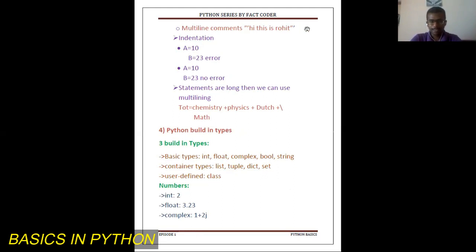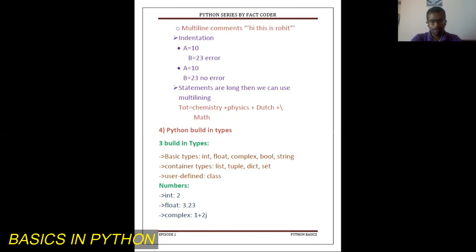Indentation. Indentation plays a very important role in Python. If the indentation is not done properly, it throws an error and sometimes it becomes difficult for us to rectify it. I have given you two examples, a equal to 10, b equal to 23. Here the indentation is not done properly. If you run the program, it will throw an error. Second example, a equal to 10, b equal to 23. Here the indentation is done properly, so if we run it, it won't throw an error.